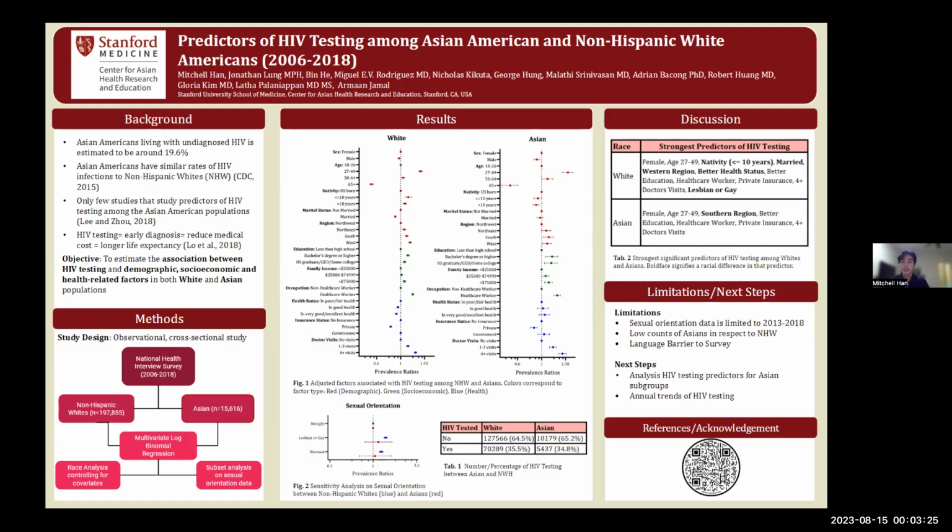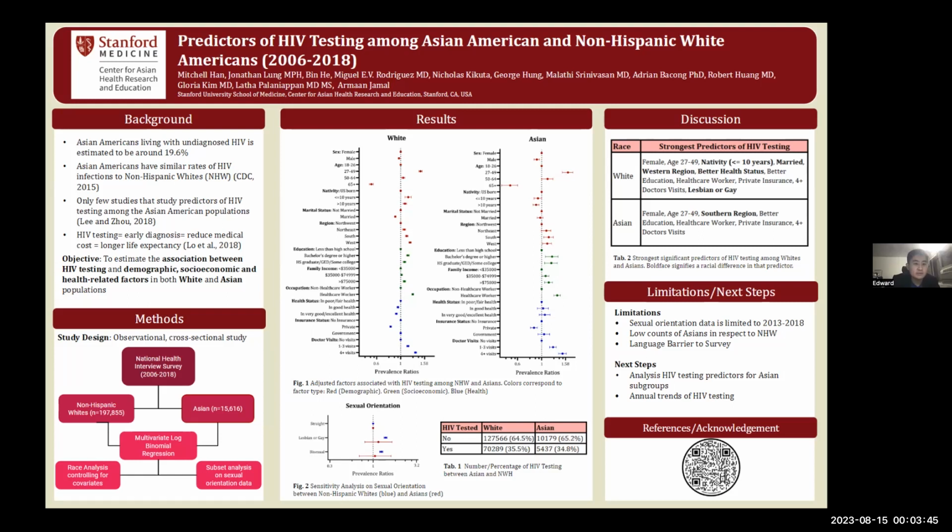Hello, everyone. Today we're presenting our project, which is the predictors of HIV testing amongst Asian Americans and non-Hispanic white Americans. And this is from 2006 to 2018. I'm Mitchell Han, and my partners are Jonathan Lung and Edward He. Our fellow is Dr. Miguel Rodriguez, and our mentor is Armand Jamal.